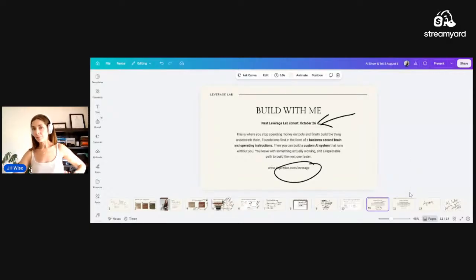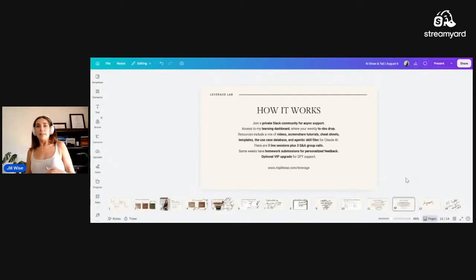The way the program is structured is really like a hybrid of asynchronous work through our Slack community. There's a learning dashboard where there's videos and resources, templates, tools. I give you access to my skill file library, which again are not agents, but my skill file library that you can use to train your agents. I give you cheat sheets, so many different things.